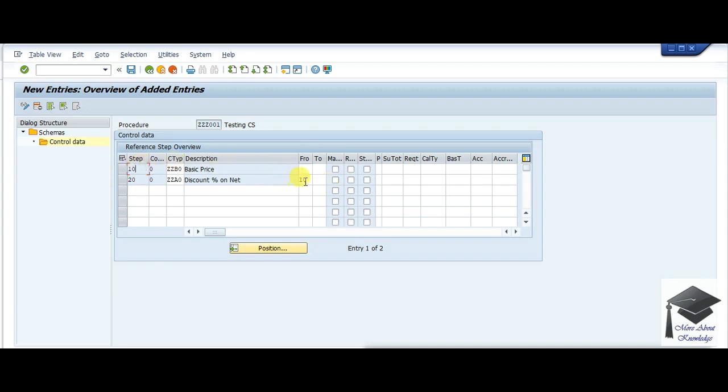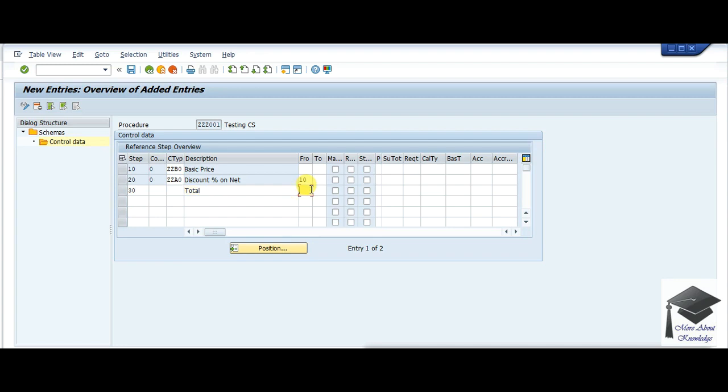As per my steps I need to give this from and to. As I'm using this discount as a percentage of this condition type, I have to give 10 here, because this is the 10 concept. Again 30, so I will be using subtotal or total basically.